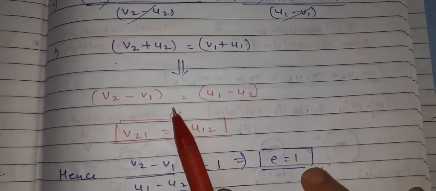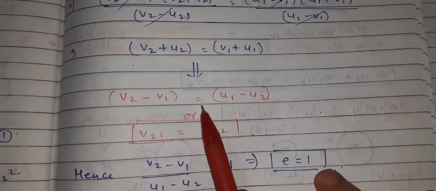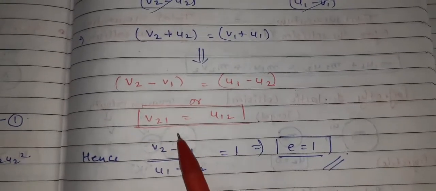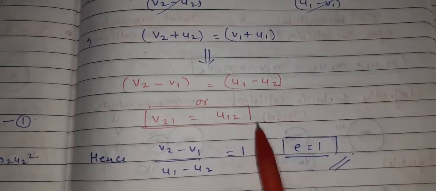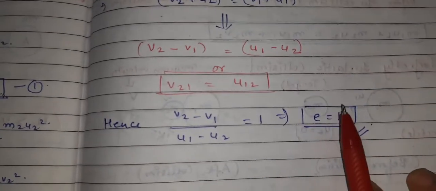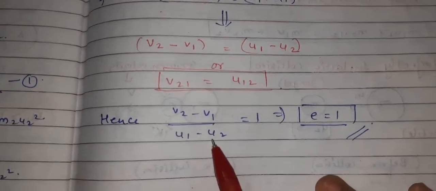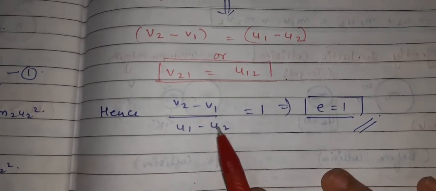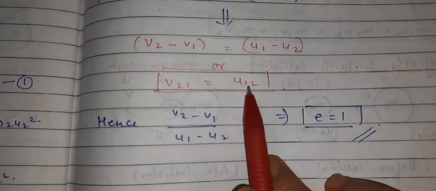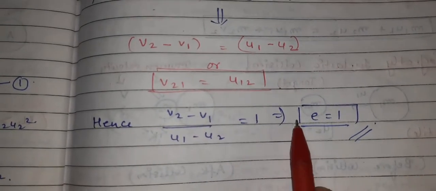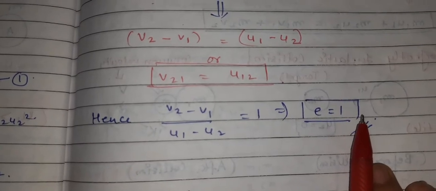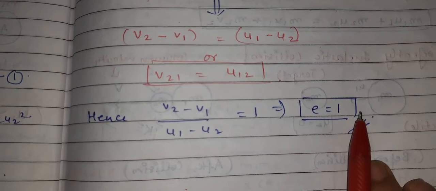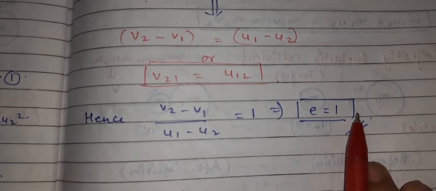This is the same concept which we started with, the relative velocity of approach and the relative velocity of separation. So here I can write v21 equals u12. If I talk about the coefficient of restitution for the elastic collision, dividing v21 by u12, I get 1. So the coefficient of restitution is 1 for the elastic collision. This is all about the elastic collision in one dimension. In the next videos we will study more about collisions.